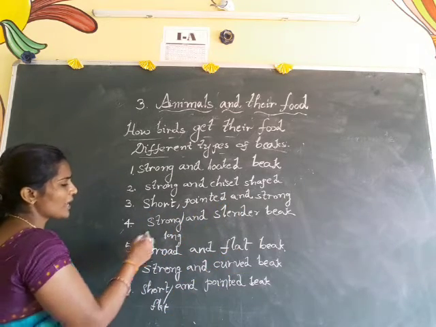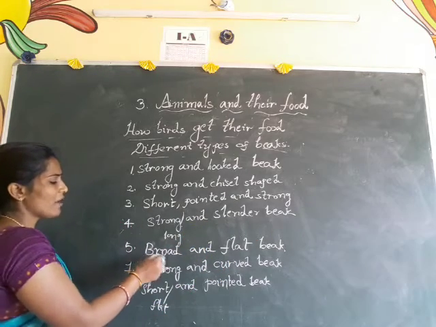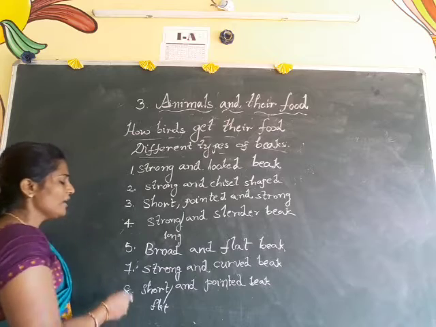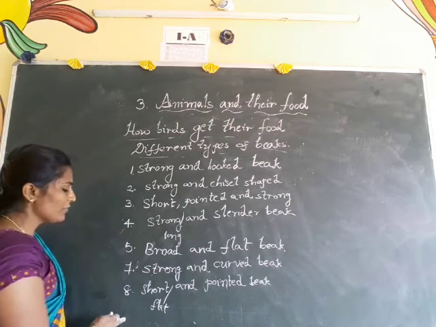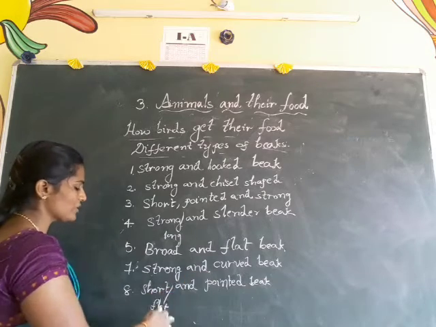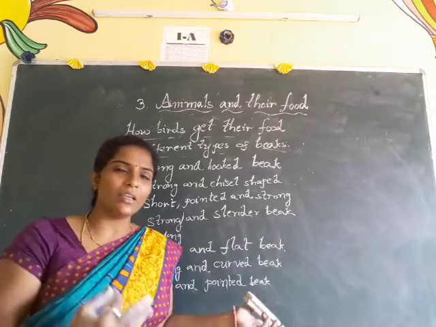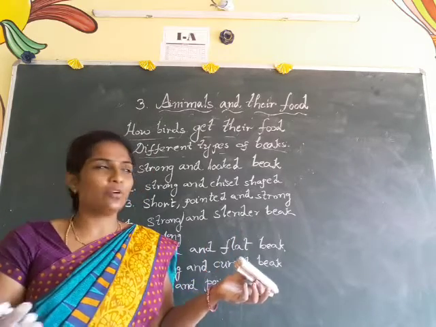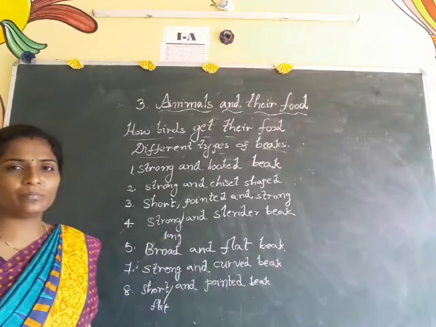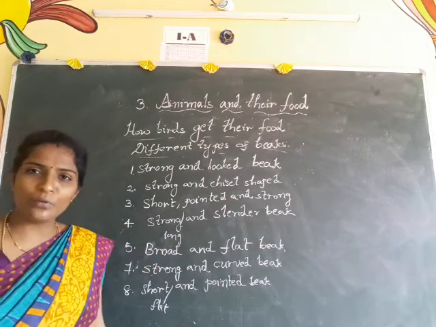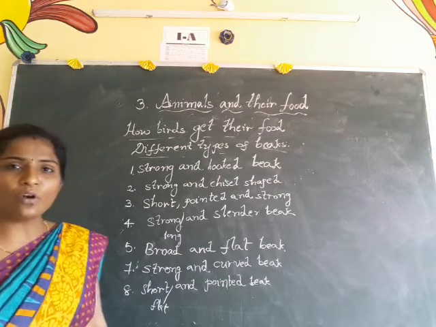Some birds have strong and slender beak, some have broad and flat beak, some have strong and curved beak, and some have short and pointed beak. With this beak they can take food and take food for their young ones, and they can also pluck fruits. So we have to discuss the types of beaks one by one.